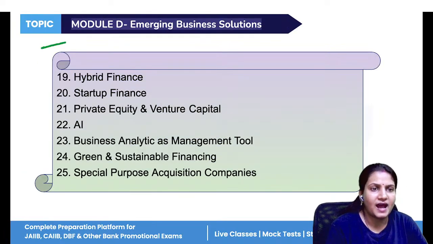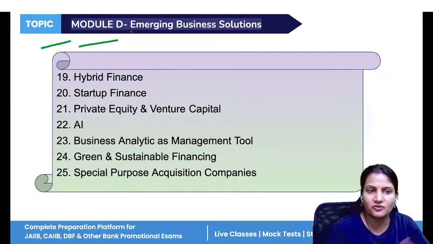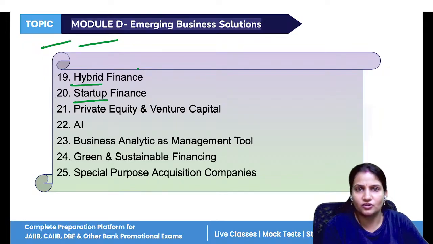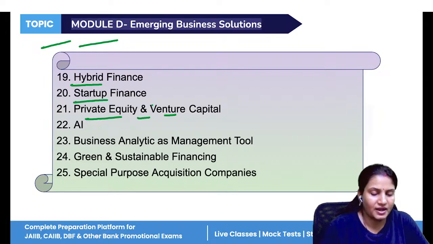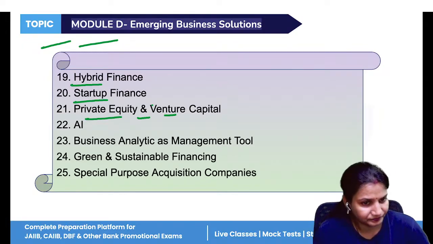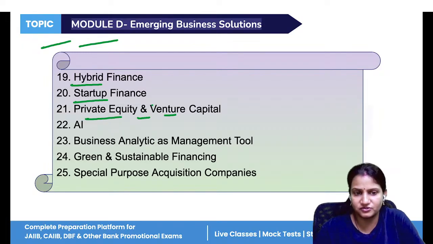Now, the last module is module D. It talks about the modernity of business, new types of business like startup finance. Hybrid finance: hybrid means a combination of elements, a combination of equity and debt. Private equity and venture capitalists: private equity firms invest money in big companies where they feel these companies will give higher profits to them.